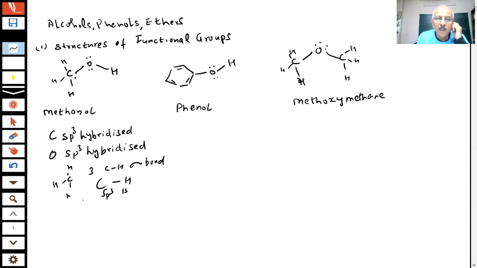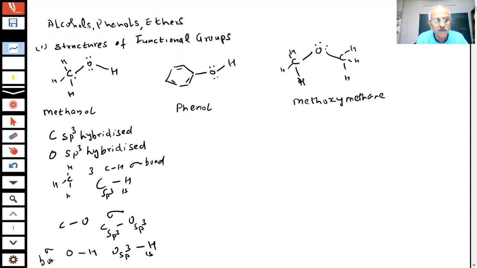I am mentioning the hybridization also, but the carbon-oxygen bond, which is here, what type of bond is that? This is also sigma. But what is the overlap here? Carbon sp3 and oxygen also sp3. Both are sp3 hybridized. See the nature of the sigma bond I am mentioning. And what is happening in the OH bond? The oxygen is sp3 hybridized and hydrogen is 1s. So the overlap of this is also a sigma bond. So this is the nature of the sigma bonds which I have shown here.